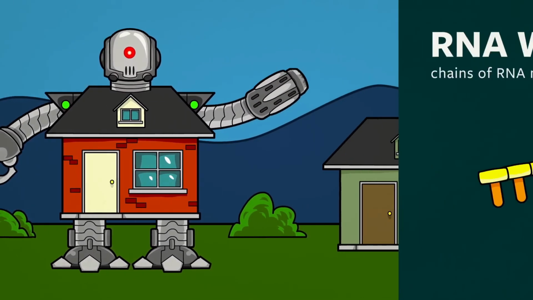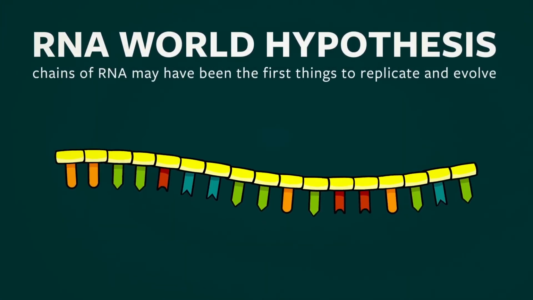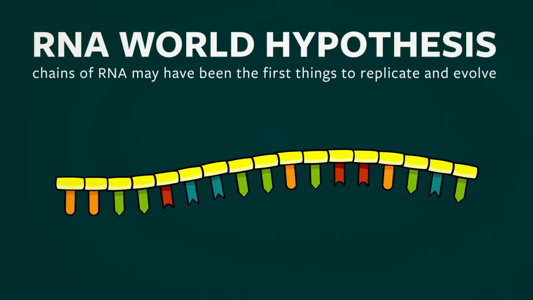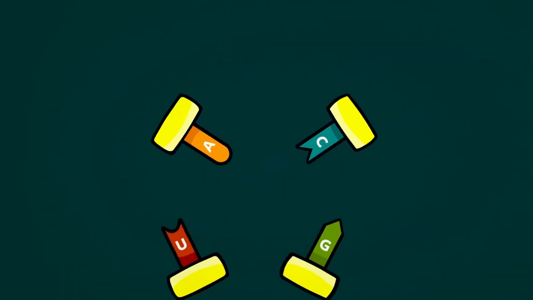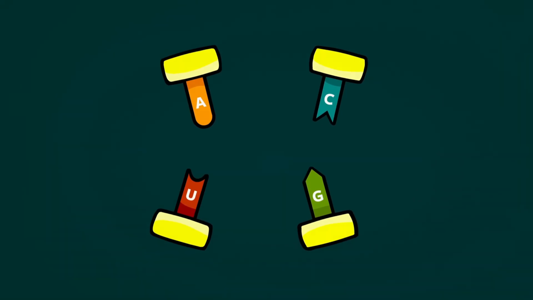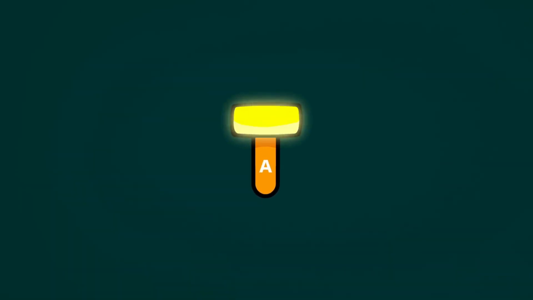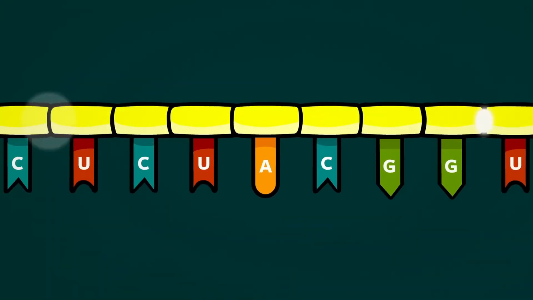To understand how RNA chains can interact with their environments, replicate, and evolve, we first need to understand the simple process of base pairing. Chains of RNA are made of nucleotides, small molecules that come in 4 different types labeled A, C, U, and G. The backbone atoms of a nucleotide, shown here as a yellow bar, can form strong chemical bonds with the backbone atoms of any other RNA nucleotide.